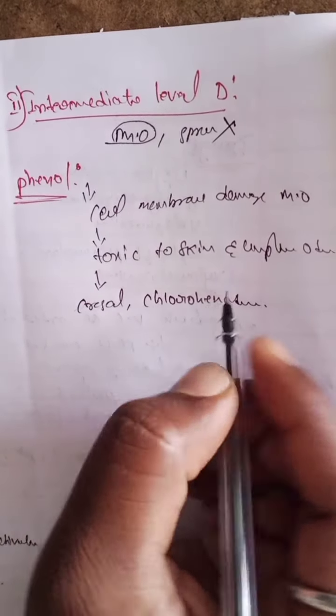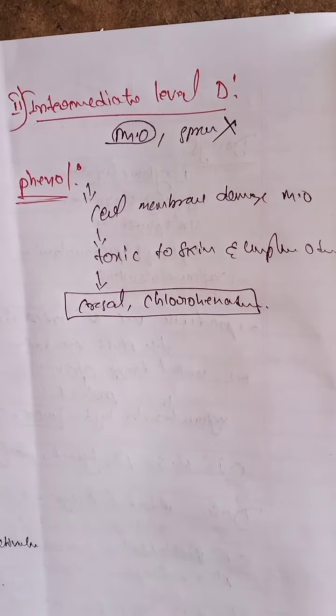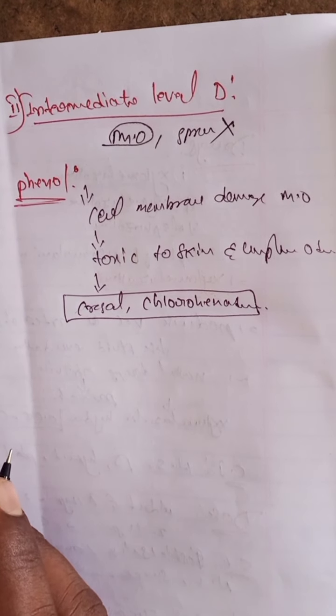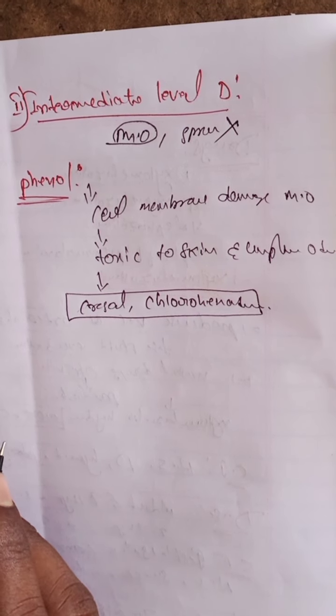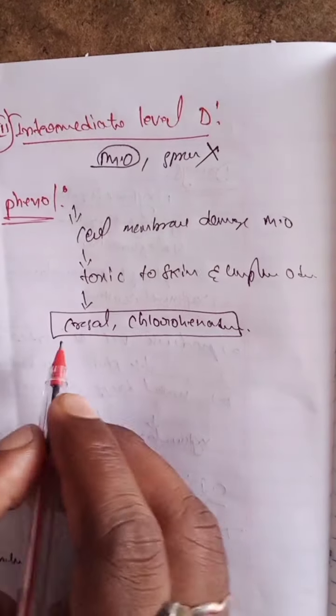The chlorohexidine, these two are used as derivatives of the phenols, like disinfectants. So this is about the phenols. And the next one, what about the cresol? We will discuss about the cresol.